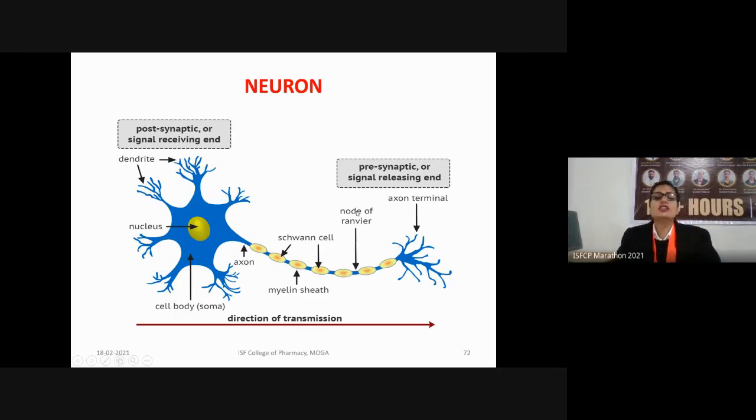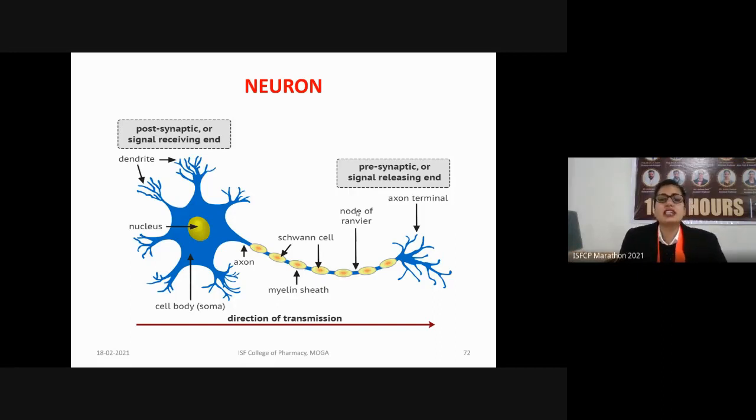That kind of conduction is known as saltatory conduction. Saltatory means jumping. So it will move from one node of Ranvier to another. This method of conduction, saltatory conduction, is much faster than the simple conduction in non-myelinated neurons.